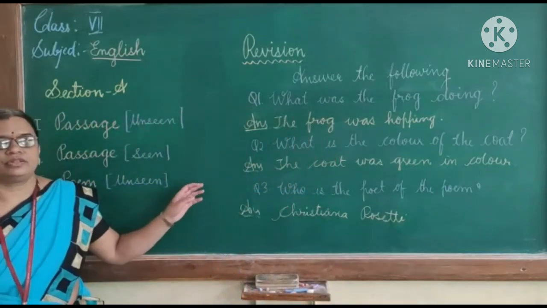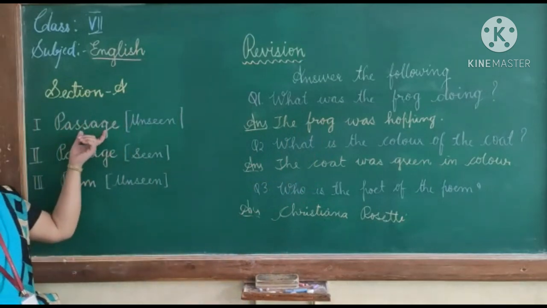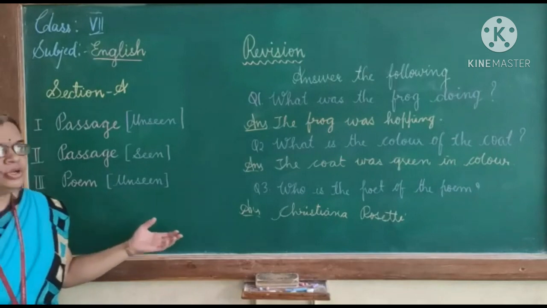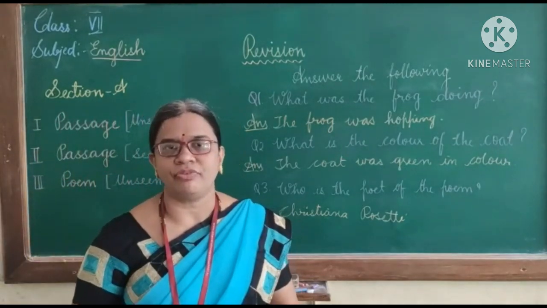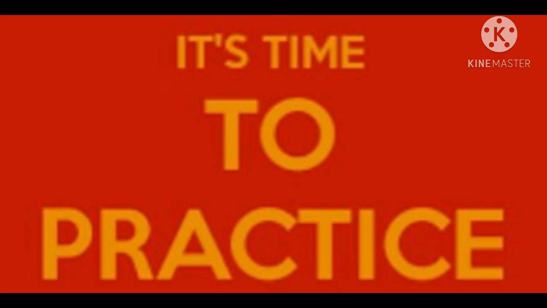Here, like this, we have to find out the answers for the passages, whether it may be seen or unseen, and the poems also. If you read the passage or the poem 2-3 times, you can easily find out the answers for the questions. Now that we have learnt how to solve passages and poems, it's time to practice. Now I'll give you some passages to practice.